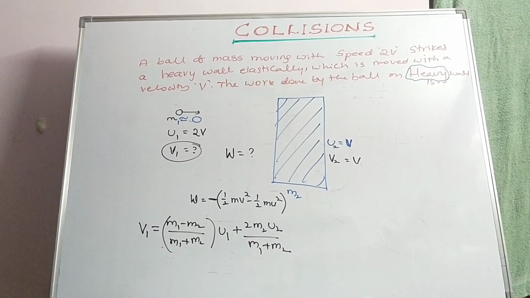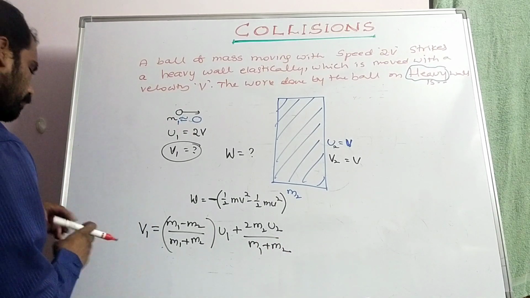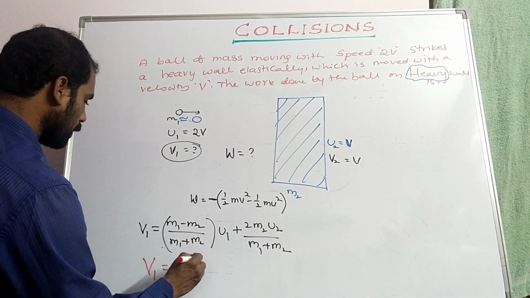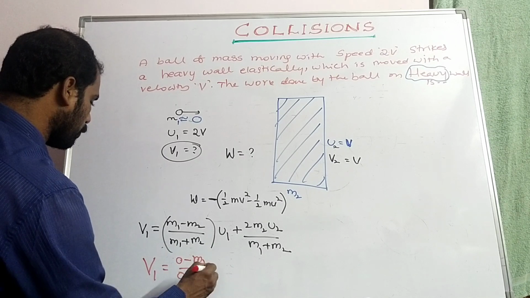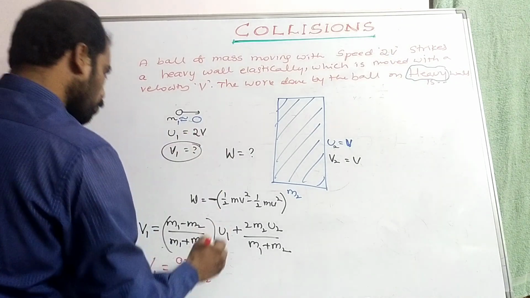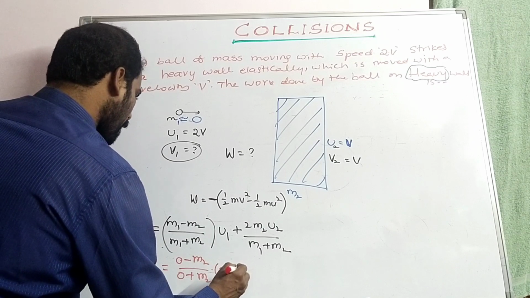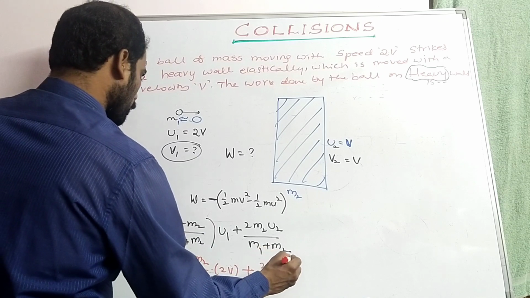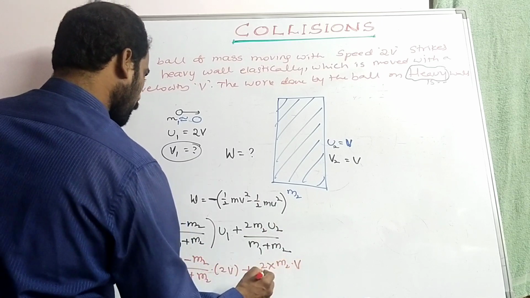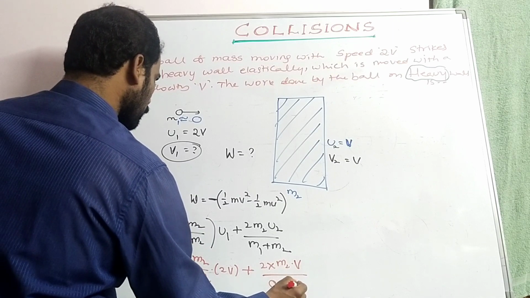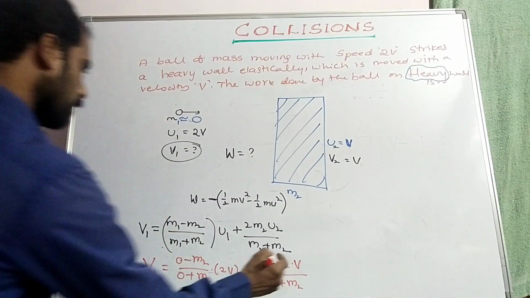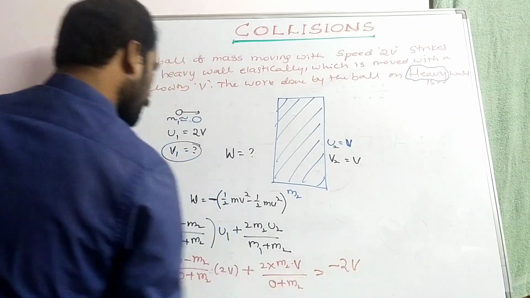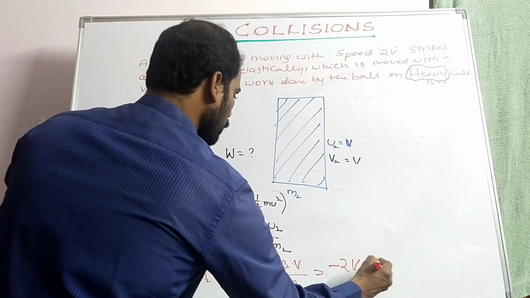Since m1 is negligible, v1 is equal to 0 minus m2 by 0 plus m2 into u1, which is 2v, plus 2 into m2 into u2, which is v, by 0 plus m2. m2 gets cancelled, giving minus 2v plus 2v.